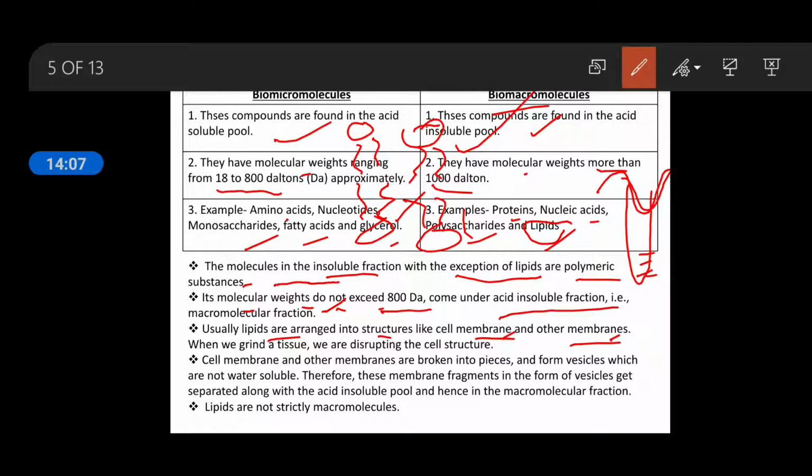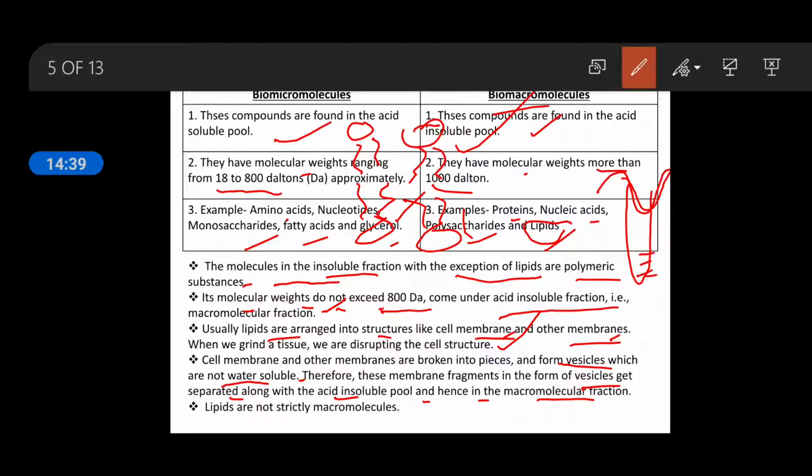When we grind a tissue, we are disrupting the cell structure. The cell membrane and the other membranes are broken down into pieces and form vesicles, which are not soluble in water. Therefore, these membrane fragments in the form of vesicles get separated along with the acid insoluble pool, hence in the macromolecular fraction.